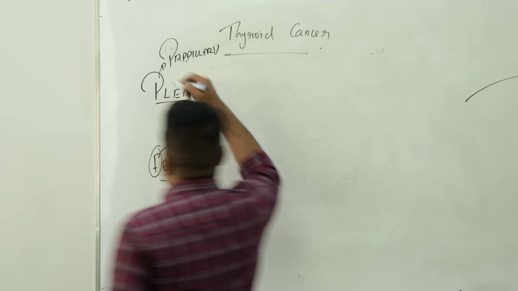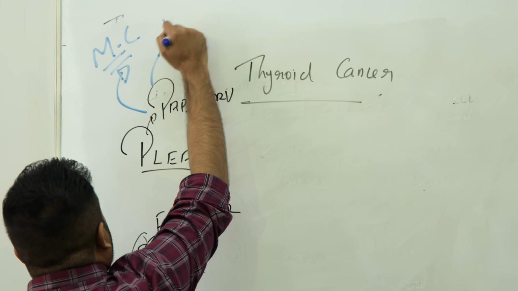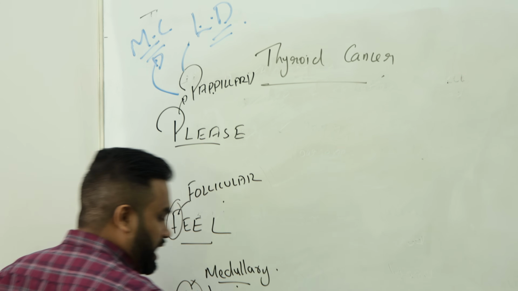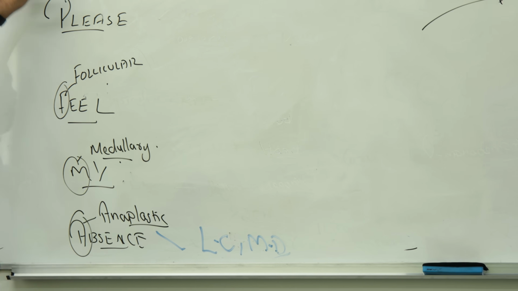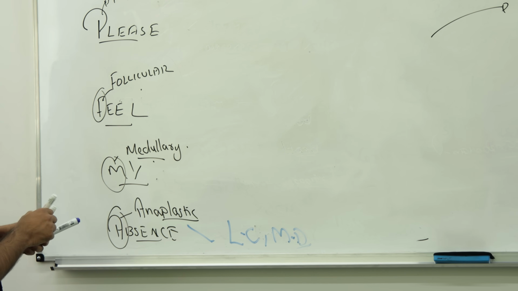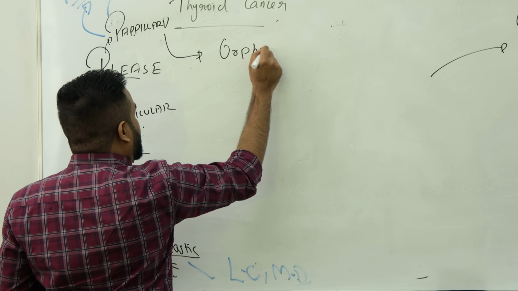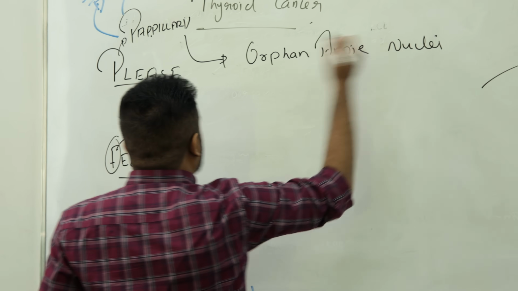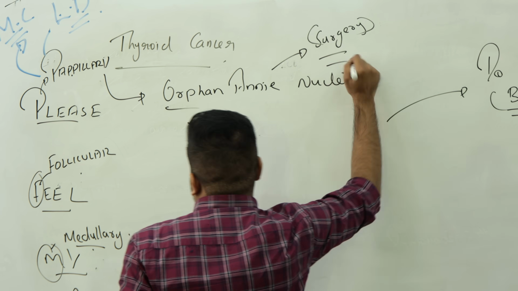Among these, papillary is the most common, but the least dangerous. Anaplastic is the least common but most dangerous. Remember like that: most common, least dangerous; least common, most dangerous. Got it? In papillary, if you do a biopsy, you can see histologically Orphan Annie nuclei. That is the main finding in papillary. If you find that, for sure say papillary thyroid cancer, do surgery and treat them.